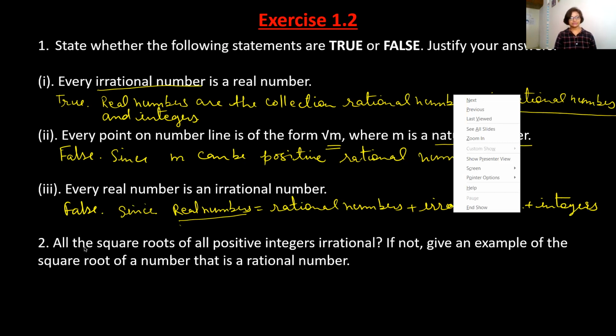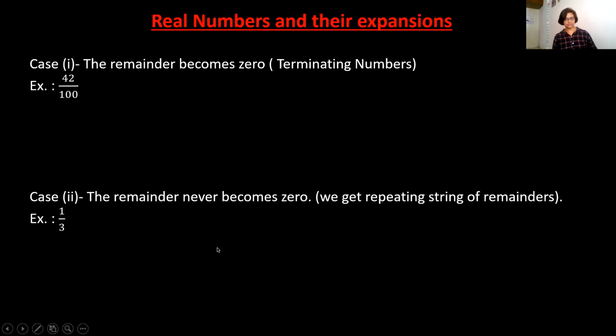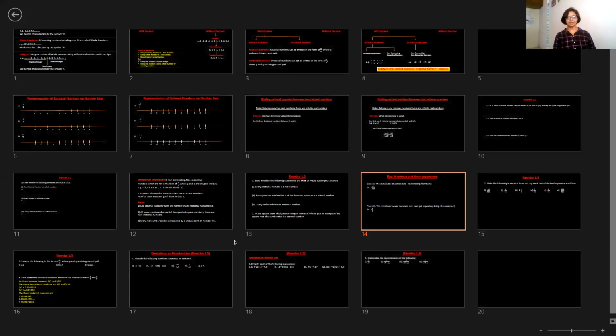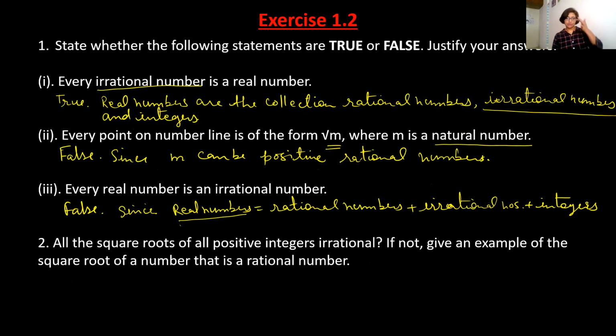Now we will come to the next question. Are the square roots of all positive integers irrational? If not, give an example of the square root of a number that is a rational number.